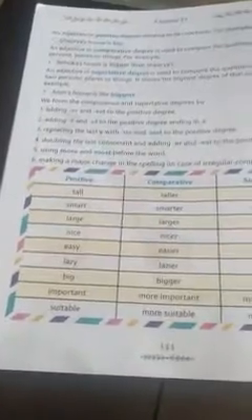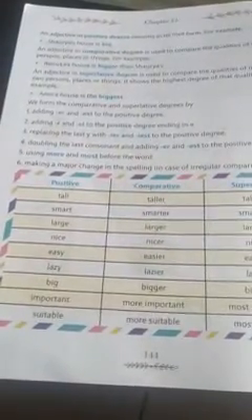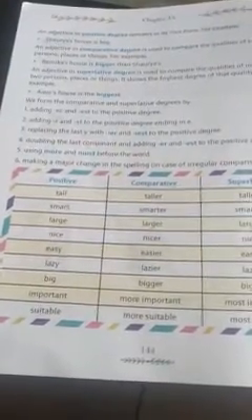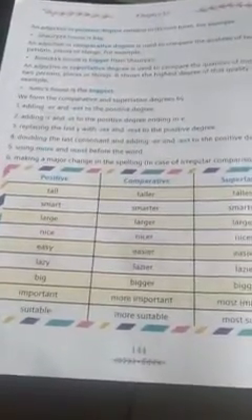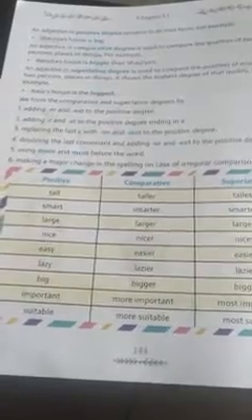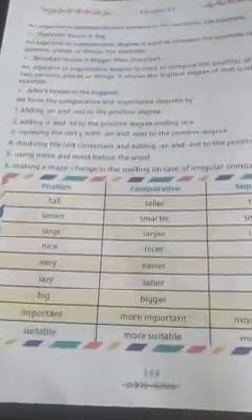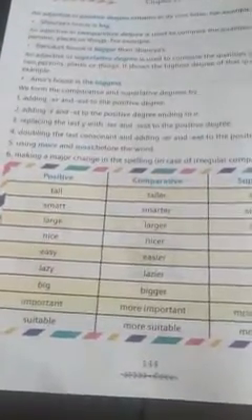to the positive degree. Adding r and st to the positive degree ending in e. Those adjectives that end with e, we add r or st to make the positive degree comparative or superlative. If it is the comparative degree, we add r to it, and if it is the superlative degree, we add st to it, with those adjectives that end with e.